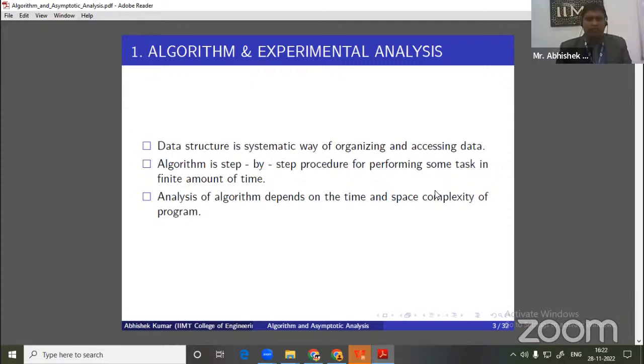In the case of an algorithm, when we have to analyze it, for a particular problem there may be a number of algorithms we can design.